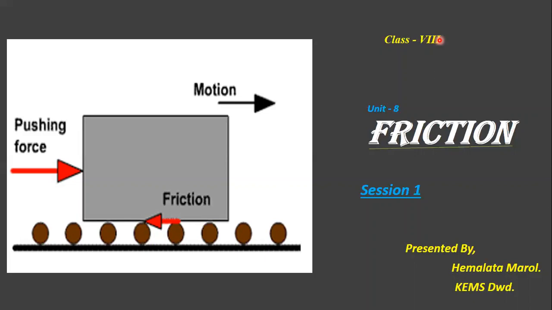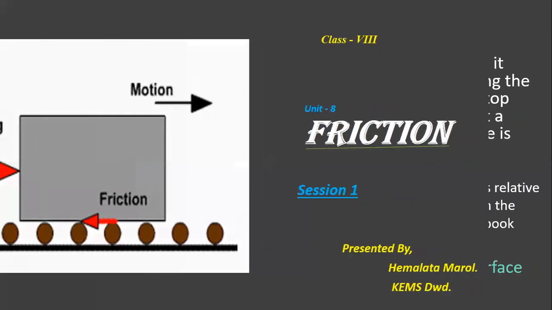And why do you slip when you step on a banana peel? And why is it difficult to walk on a smooth and wet floor? For all these questions, you will find the answers in this chapter. That is friction. Today, we will learn about the force of friction.